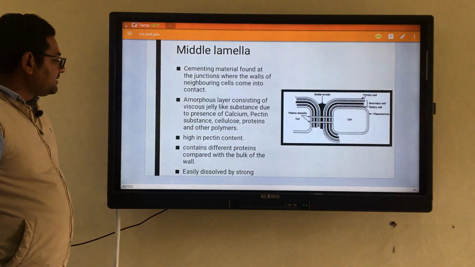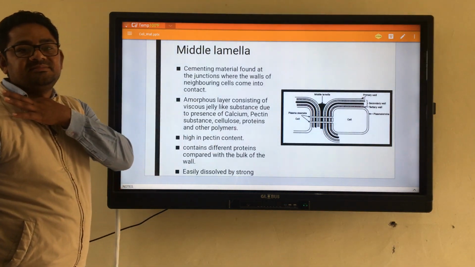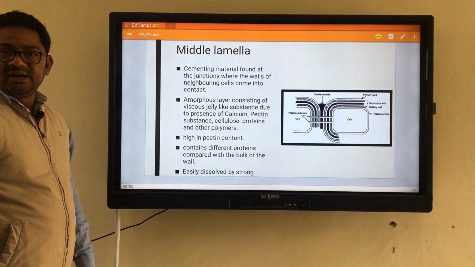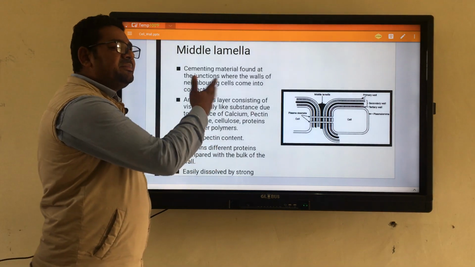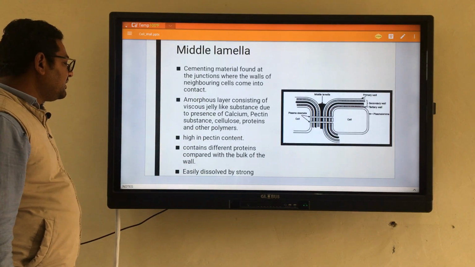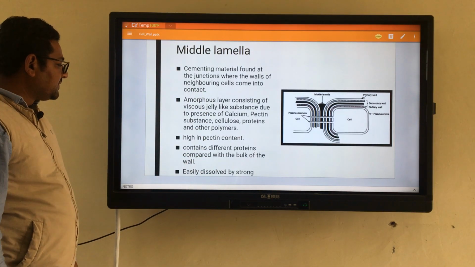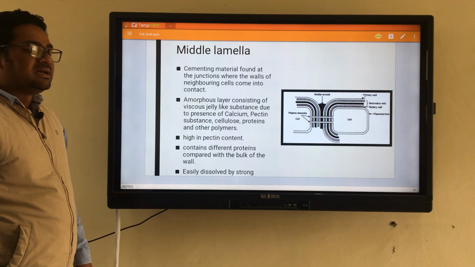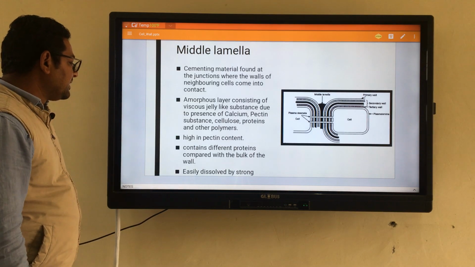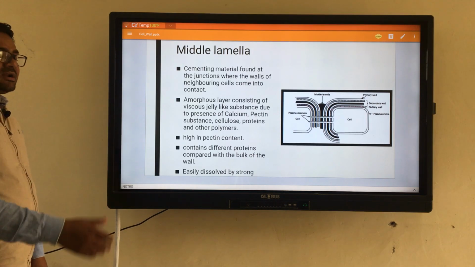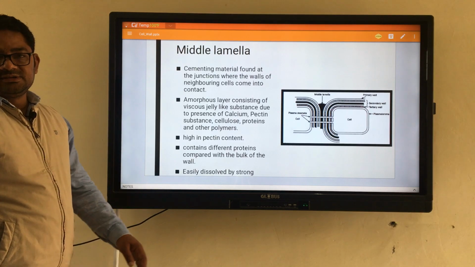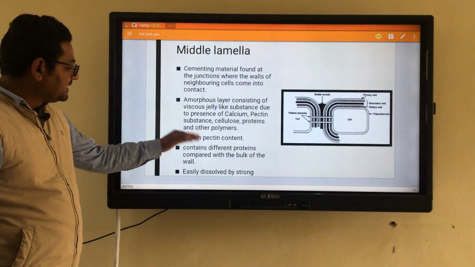The third thing is that these are high in pectin. These are high in pectin content, so the pectin content is high as compared to the other layers of the cell wall. Along with this, they contain different proteins. The proteins present in the middle lamella are also different if we compare them to the bulk of the wall. It means if you compare with the primary wall or the secondary wall, the proteins here are different.